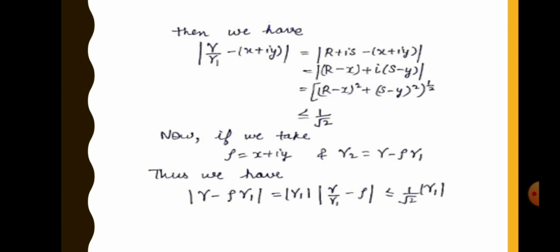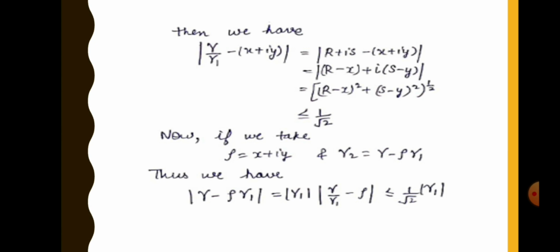Then we have gamma by gamma 1 minus x plus iota y. We put the value of gamma by gamma 1, equal to r plus iota s, and taking the real part and the imaginary part, this is r minus x plus iota times s minus y.